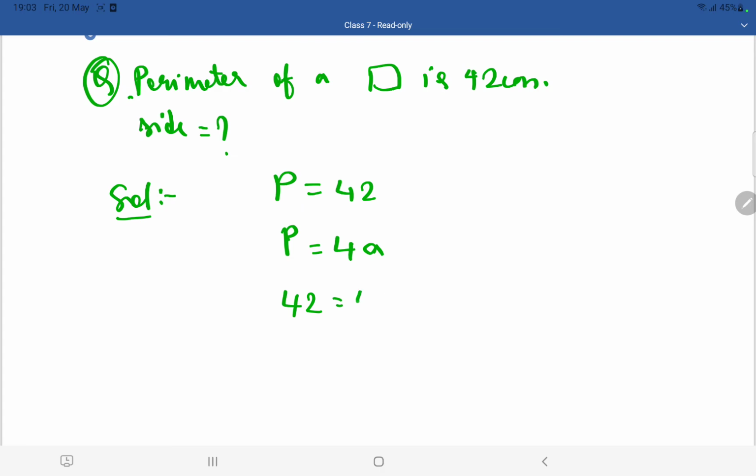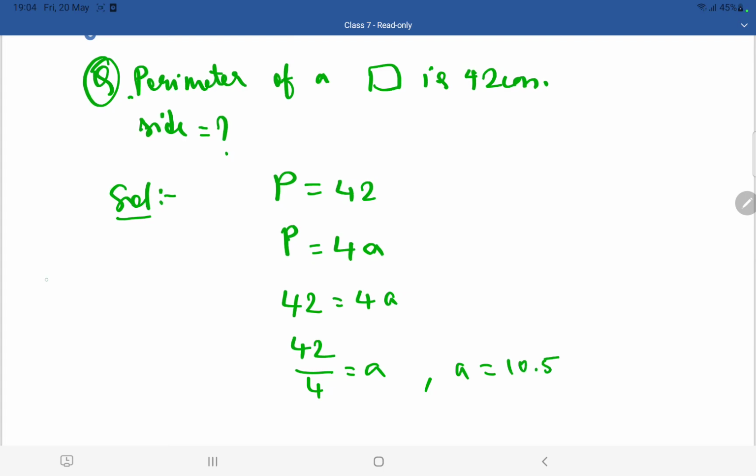42 is equal to 4a. Now here 4 is multiplying with a, right children? If you send this 4 to that side, you are going to divide it. A is equal to 42 by 4. If you just divide this, you are going to get 10.5, children. So a is equal to 10.5.